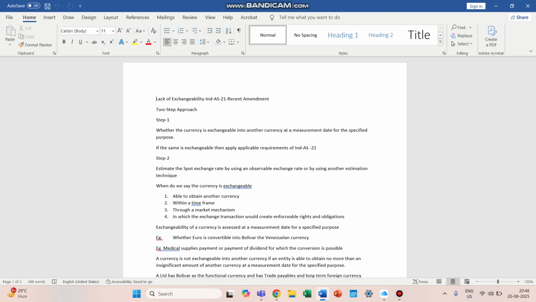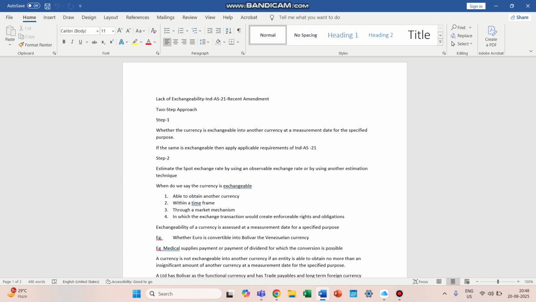The first step is whether the currency is exchangeable into another currency at a measurement date for a specified purpose. If the currency is exchangeable into another currency at a measurement date for the specified purpose, then it will be called exchangeable, and provisions of Ind AS 21 would be applicable to that currency.